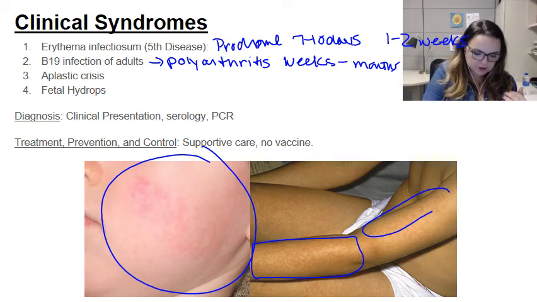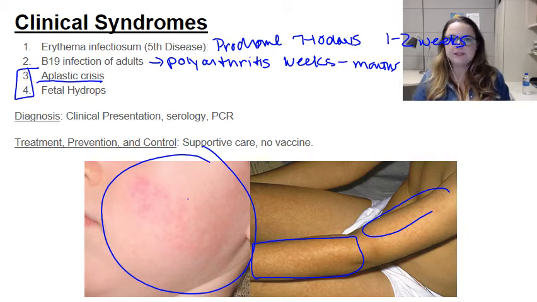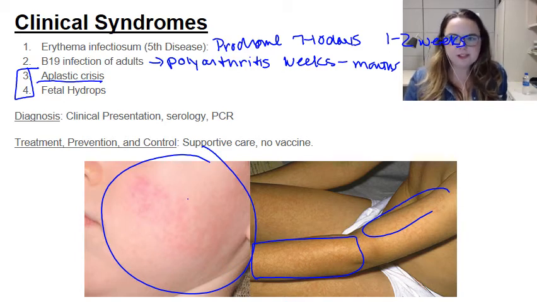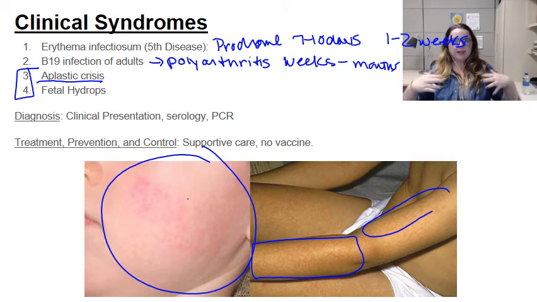All right, so let's talk about the two more serious things that happen as a result of B19. So the first is aplastic crisis. This is the most serious complication of parvovirus infection, and it occurs in patients with chronic hemolytic anemia, particularly sickle cell anemia, right? And in this case, what's really concerning is the loss of those erythroid precursors. So think about it. In normal patients, we get a transient decrease in erythropoiesis in the bone marrow. That's okay. We can handle that. We have a transient decrease in hemoglobin, and it's